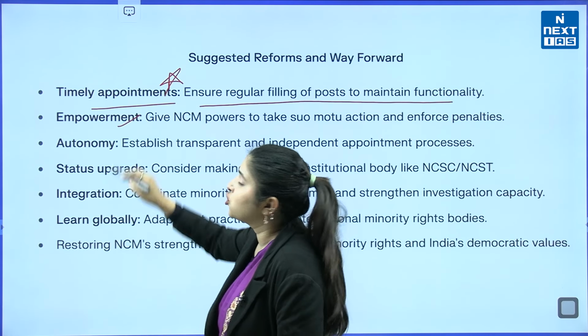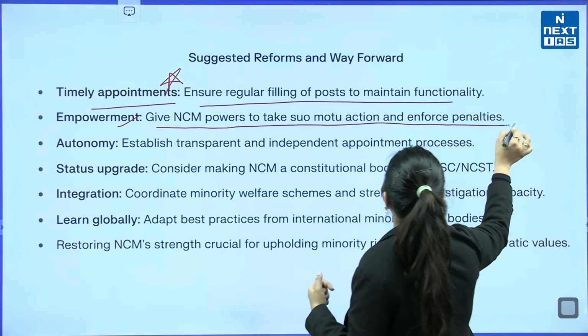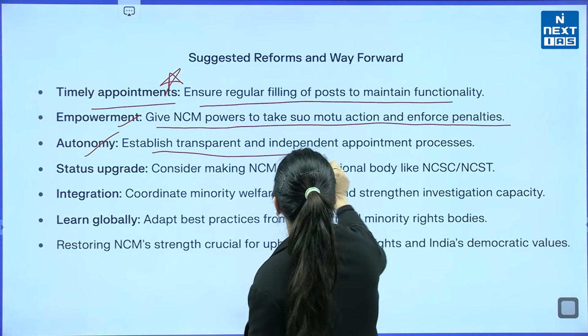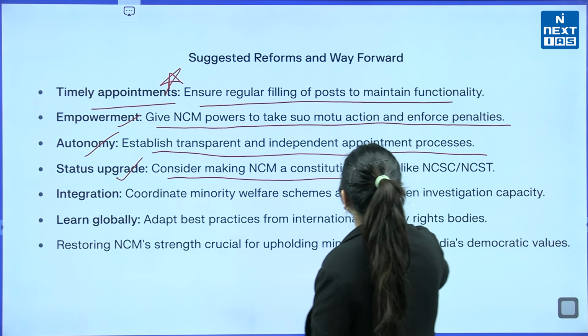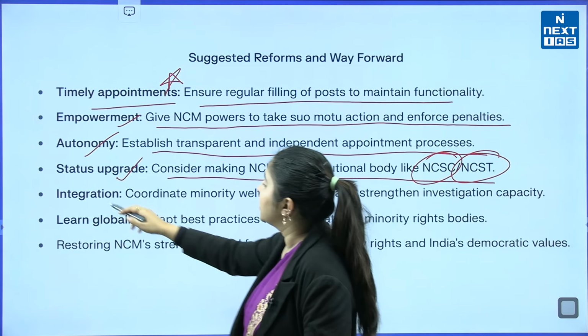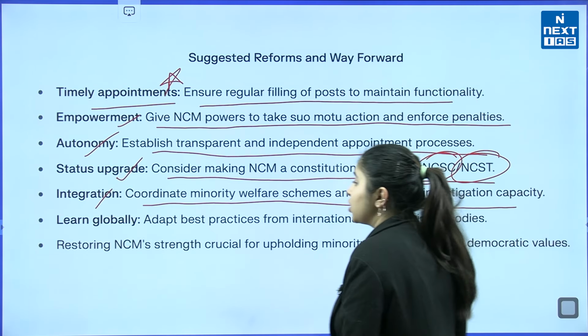Then empowerment: give NCM powers to take suo motu action and enforce penalties. Autonomy: establish transparent and independent appointment processes. Status upgrade: consider making NCM a constitutional body like NCSC, NCT and NCST. And then integration: coordinate minority welfare schemes and strengthen investigation capacity also.